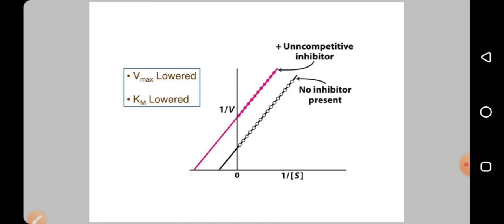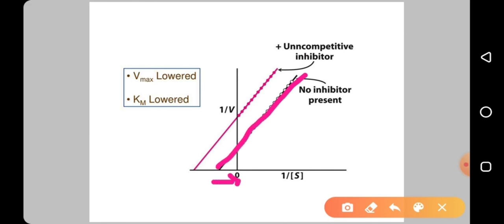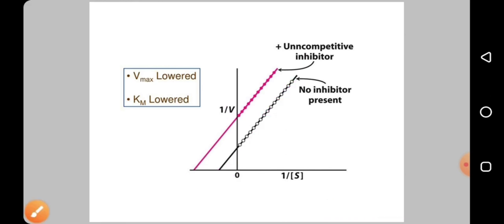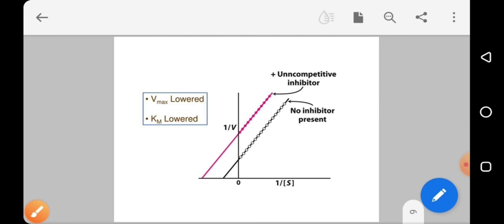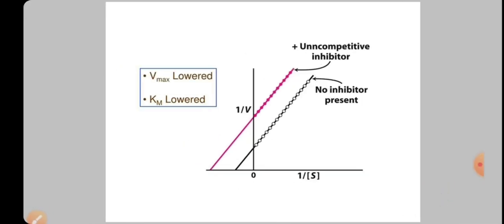If you plot a double reciprocal plot of 1 by V naught against 1 by S naught, you can clearly see this is the normal reaction. Km appears changed because it is coming closer to 0, and Vmax is also decreased in both cases.